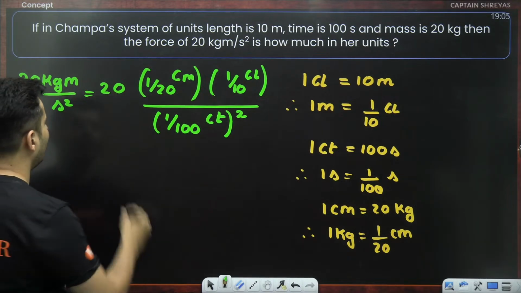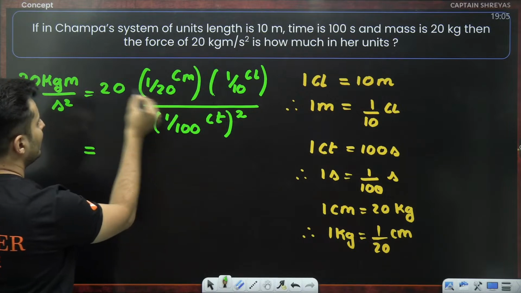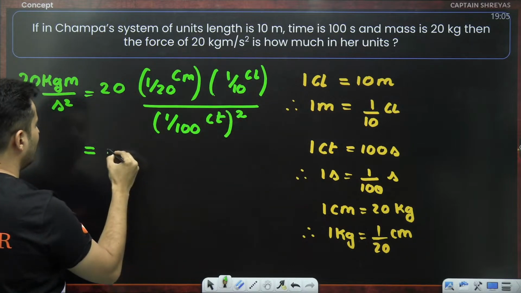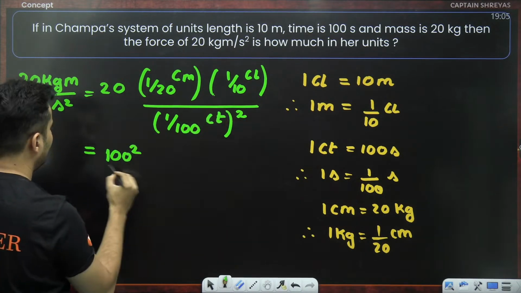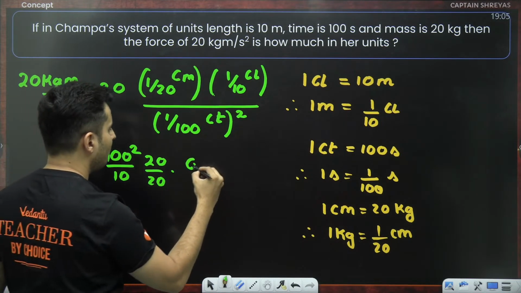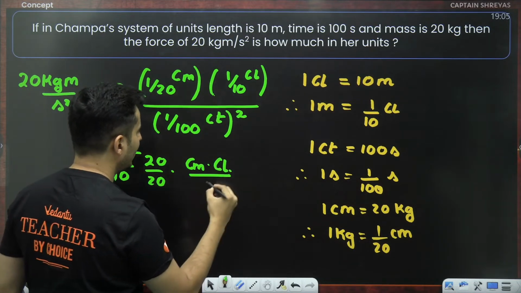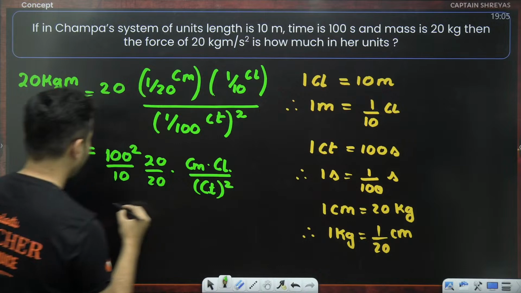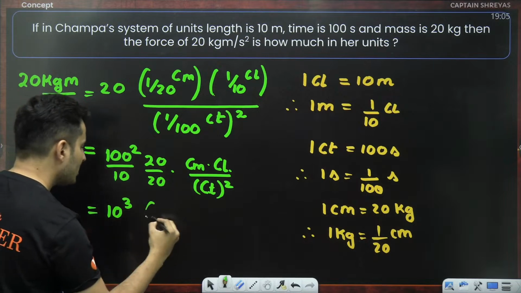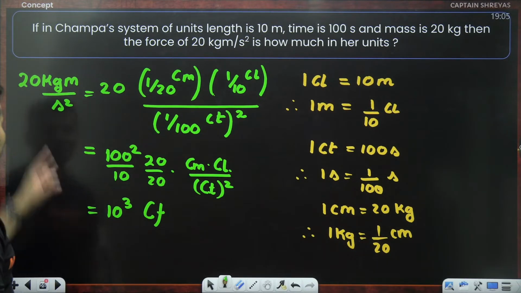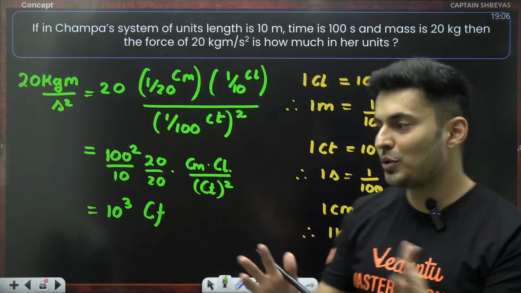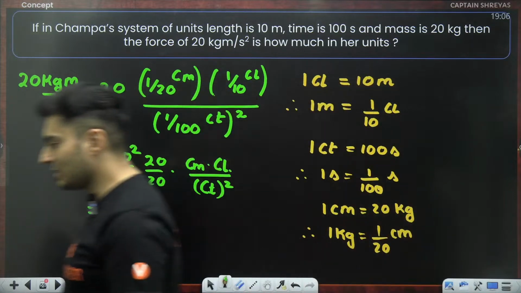Now just play around with the numbers. This 20 and this 20 cancel. This 100 is squared, goes on the top, it will become 100 square. This 10 just remains as it is. So you have Champa mass into Champa length, whole thing divided by Champa time, whole square. So 20, 20 cancels, 10 cancels. It will become 10 to the power 3 Champa unit of force. So this much is 1000 Champa force.